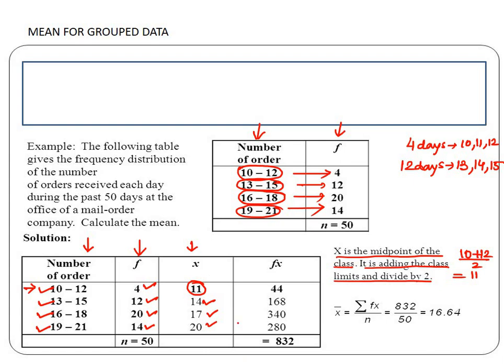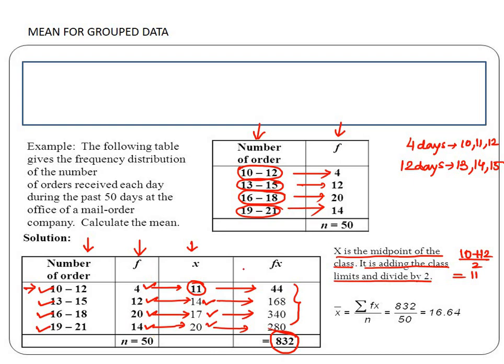Now we will multiply the frequencies with this new x obtained. So 4 into 11 gives us 44. 12 into 14 gives us 168. 20 into 17 gives us 340, and 14 into 20 gives us 280. So we take the sum of all these xi fi, and this gives us 832.